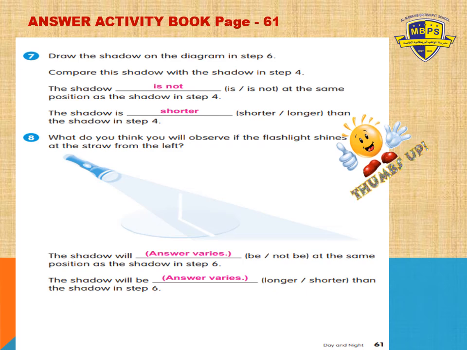So it may be or may not be at the same position as the shadow in step 6. Very good. And the shadow will be shorter depending on whether the source of light is near or far from the left side. If it is far, then it will be longer, and if near, then it will be shorter. Yes, very good, grade 1. Keep it up.